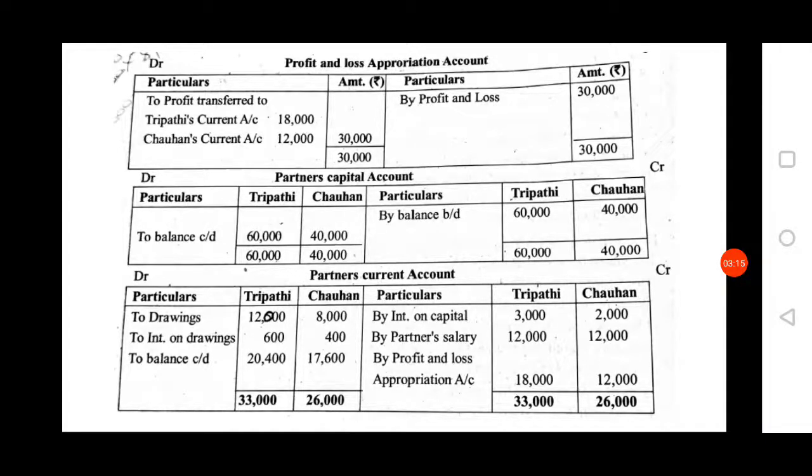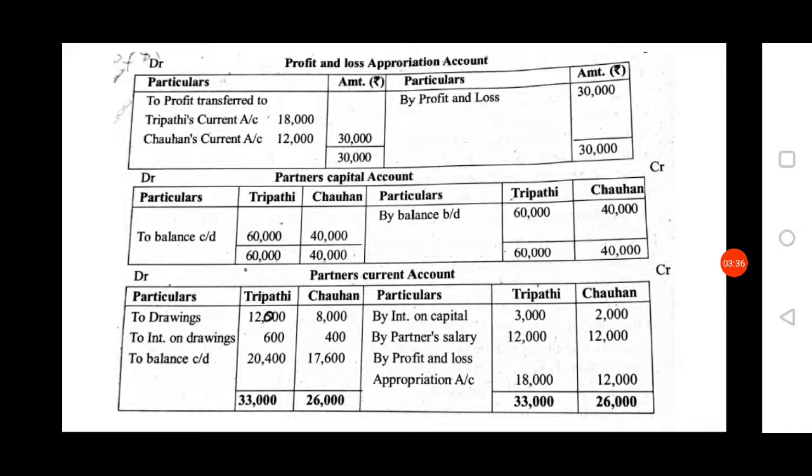On the debit side no entry, because capital is not withdrawn by the partner. Here drawings is different and capital withdrawn by the partner is different. Drawings you have to record in current account. Only if partners withdraw capital, then you have to record on the debit side. Here therefore credit side is more. The same balancing figure you have to write as balance carried down on the debit side, 60,000 and 40,000.